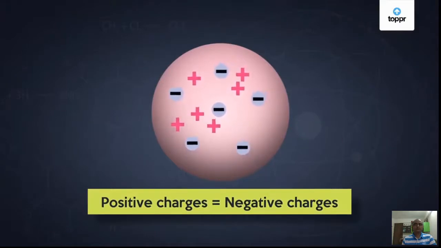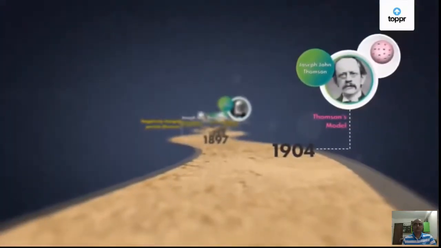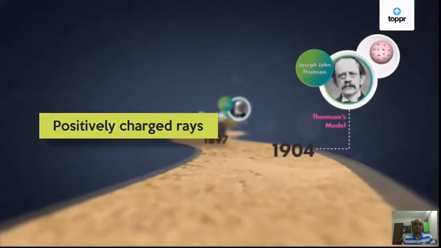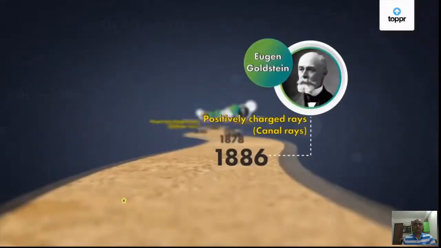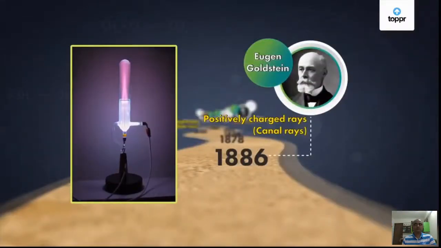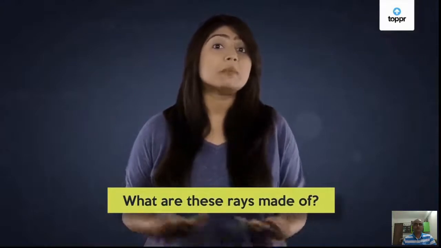Thomson was aware about positively charged rays because Goldstein had proved their existence back in 1886. But it was still not known what these rays were made of. So Thomson simply imagined the positive charges in an atom as a cloud.